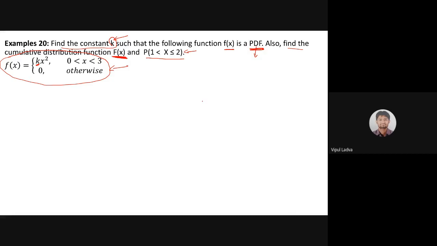Now I'm having f of x as a small f of x. Observe the notation. Small f of x is that. Now my function is defined like that, k times x square. That depends on the condition if my continuous random variable is lying in the interval 0 to 3, and for all the other cases f of x will act as a 0. Otherwise means for all the rest of the cases. So let me make these things clear to all of you.